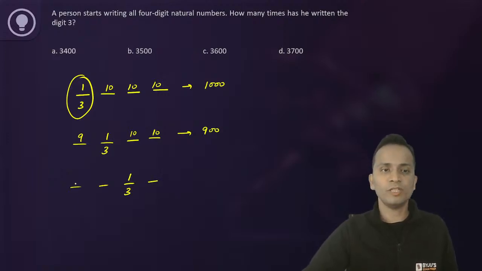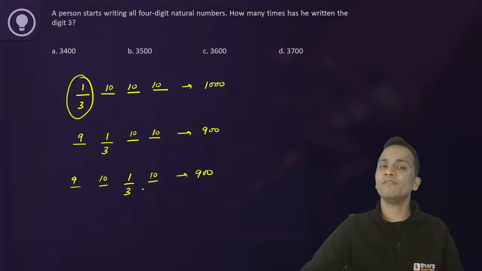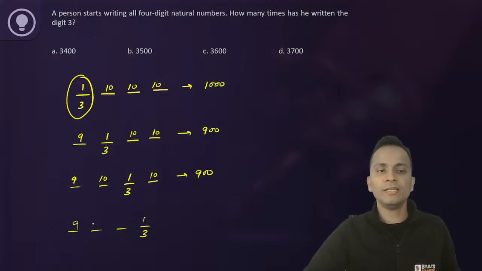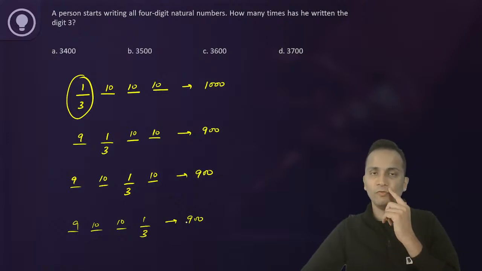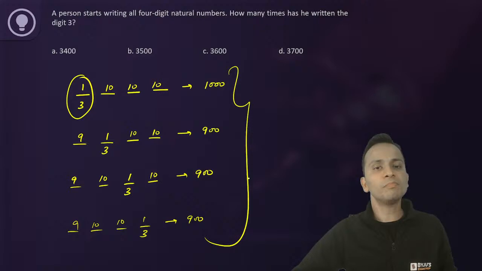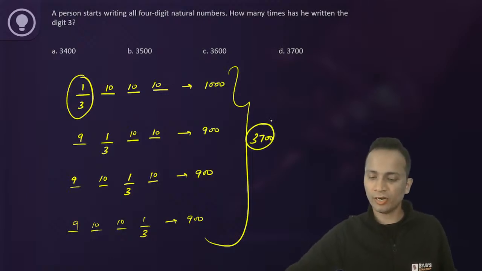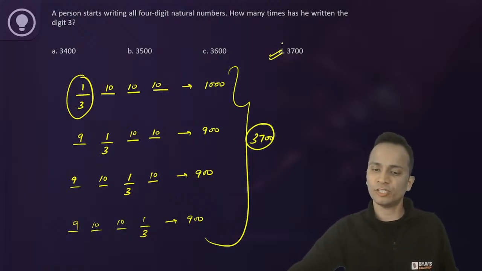So only one way to fill this, 9 ways, 10 ways and 10 ways. So 900 numbers in which 3 will come at 10's place. Then fixing it at units place: 9, 10 and 10, another 900 numbers in which 3 will appear at units place. Just add these numbers, 1000, 900, 900, 900, that is 3700. So 3700 will be the final answer of this question.